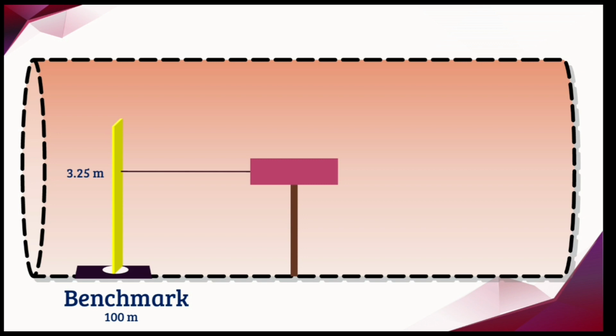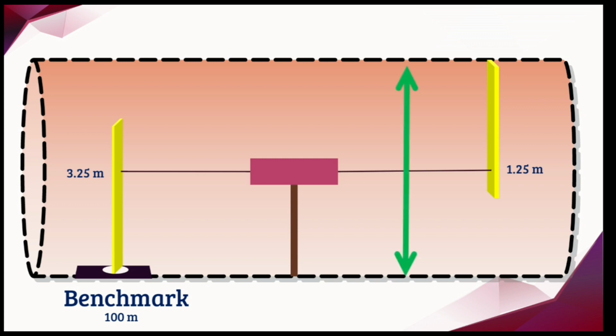Now we are taking a foresight on some floor station of the tunnel with the inverted staff reading. When we take the inverted staff reading, we get 1.25 meter. Now we have to find the RL of the roof station of the tunnel.